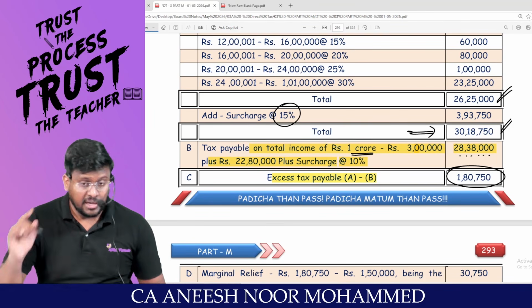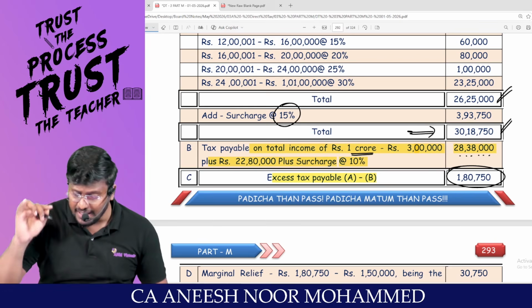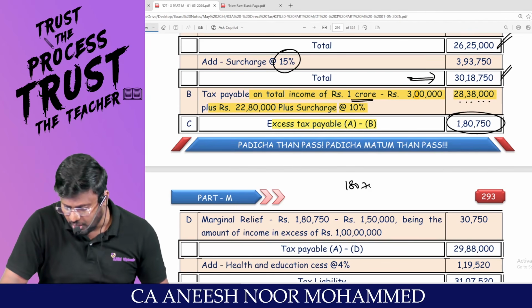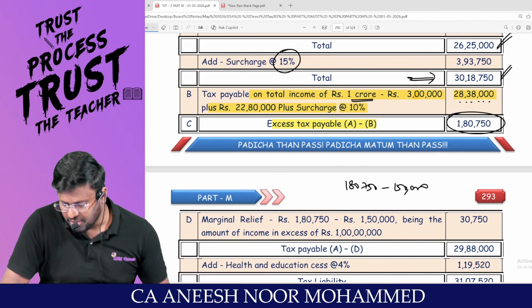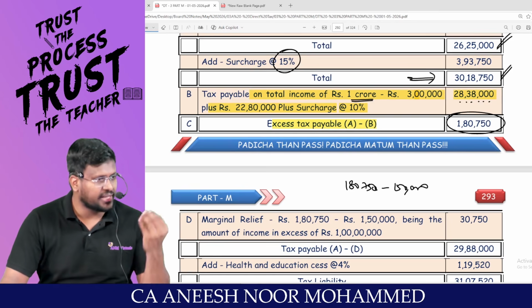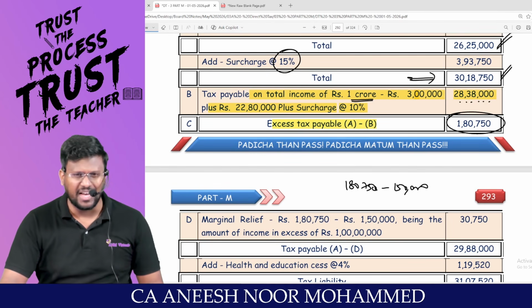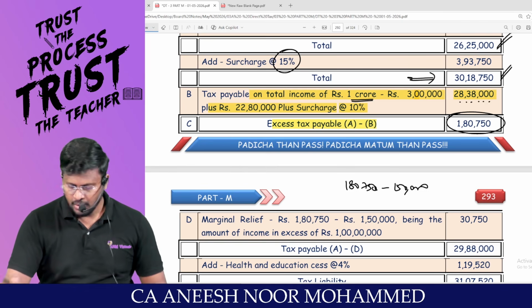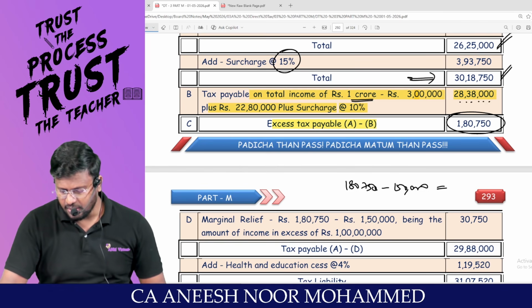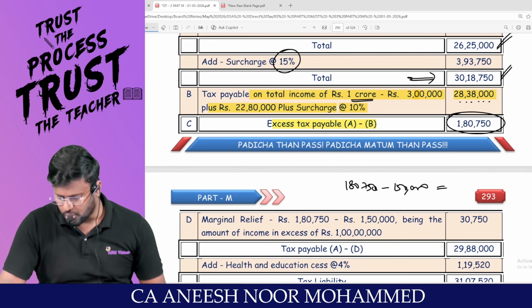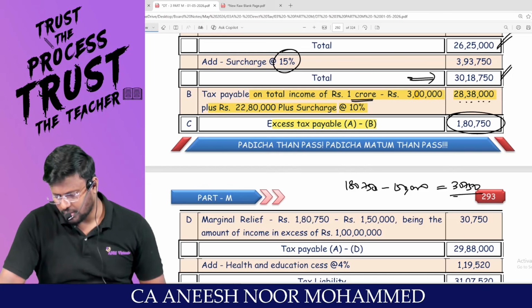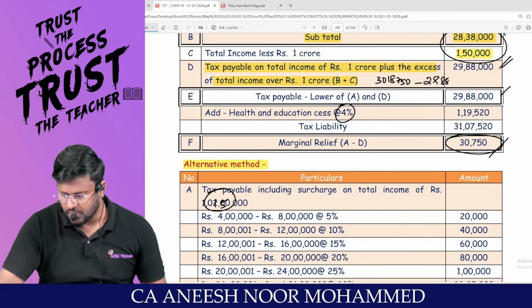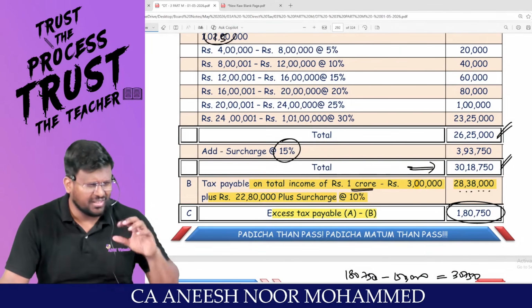This excess tax of 1,80,750 I have to pay, sir, since I earn an extra income of 1,50,000. Income itself is only 1,50,000, but the tax payable is more. What is the difference? Sir, 1,80,750 minus 1,50,000 comes to 30,750. Look here, this 30,750 can be taken as marginal relief. Only the way of thinking differs.